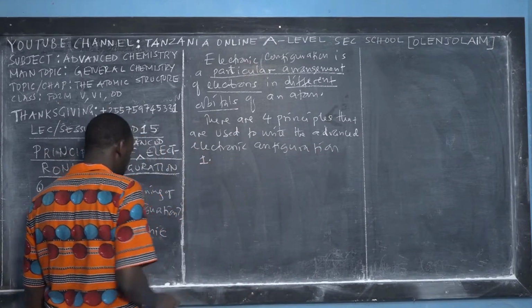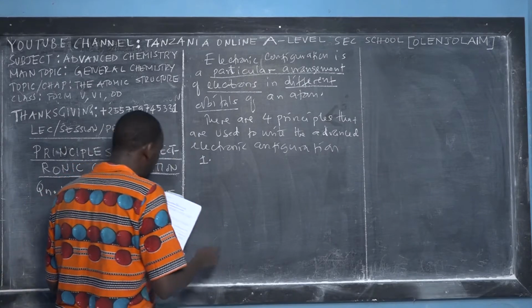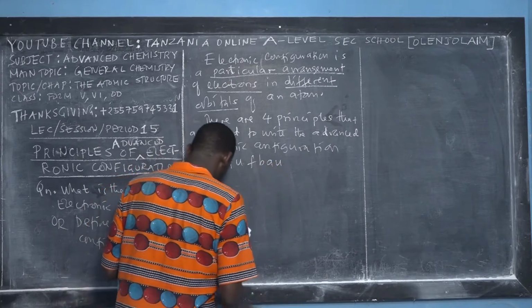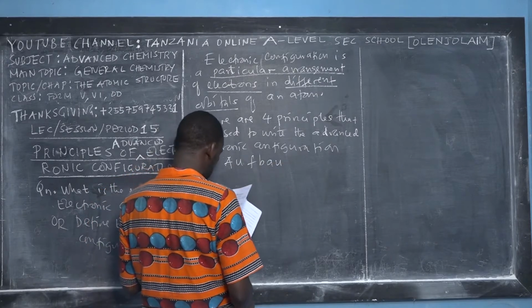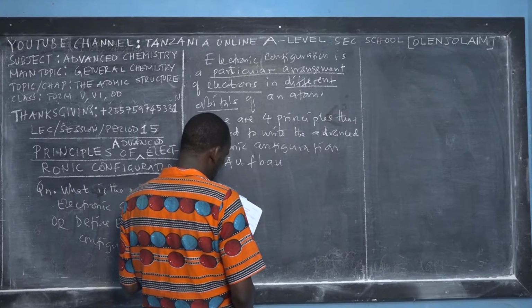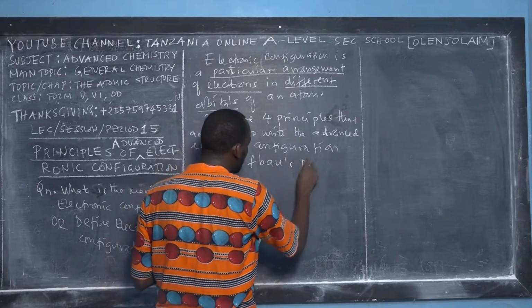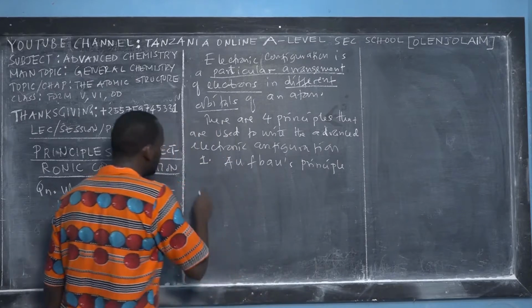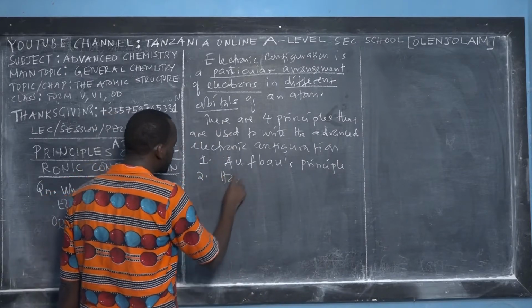The first one, we call it Aufbau's principle. And the second one, we call it Hund's rule.